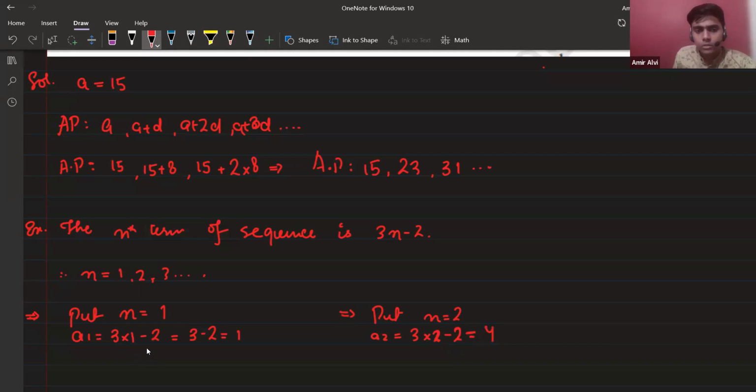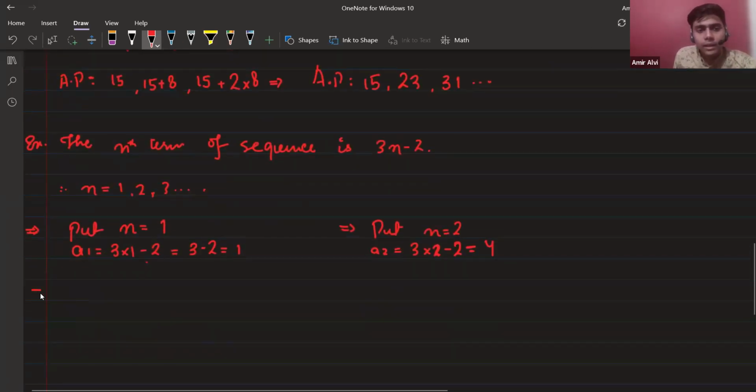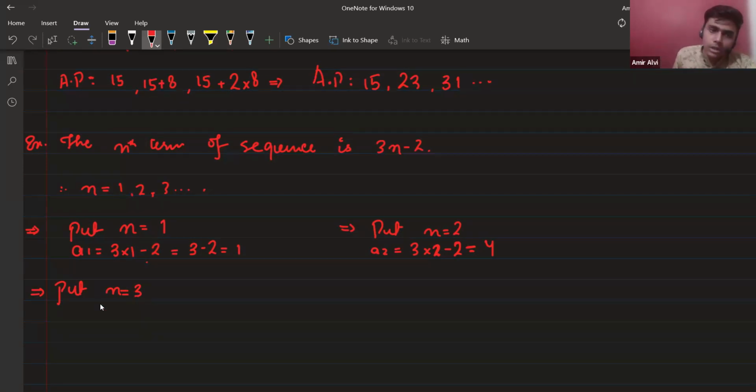Yes, sir. Just a second, and put n equals to 3, because we need to verify whether it's an AP or not. So we take two common differences. If they are equal, then that will be an AP. If the two common differences are equal. Clear? n equals to 3, this will be your A3, which is 3 into 3 minus 2. Clear? Yes, sir. Any doubt? 9 minus 2 is just 7.